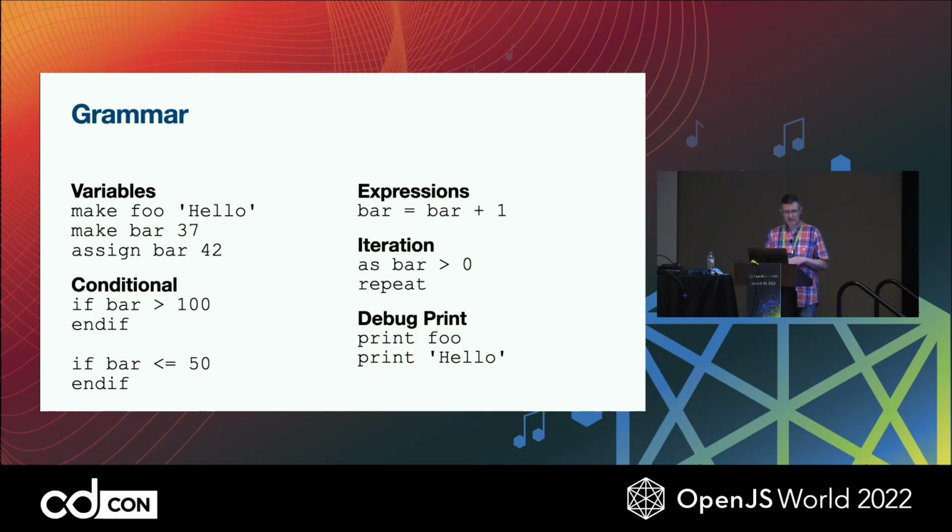Basically, the idea was to, as early as possible, and hopefully from the very first token in a given statement, understand what the rest of it is going to look like, avoiding ambiguities. Complex logic and places where things could go in multiple directions would complicate it too much for me at this stage while I'm still getting it working end to end. So yeah, we're going to support variables, conditionals, simple expressions, and iteration, and of course we need a debug print because we need to know if things are working.